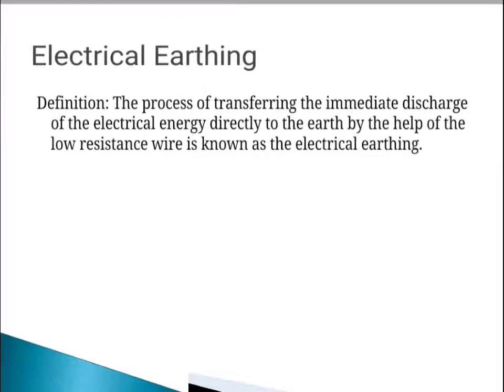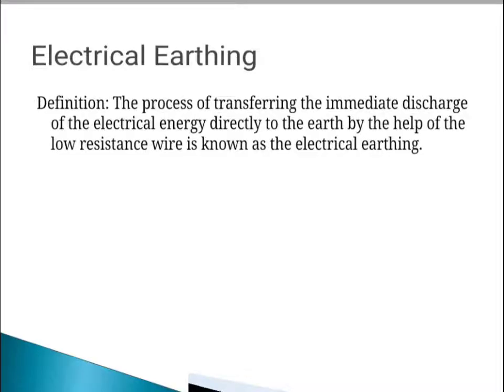The process of transferring the immediate discharge of electrical energy directly to the earth with the help of a low resistance wire is known as electrical earthing. Electrical earthing is done by connecting the non-current carrying part of the equipment, or the neutral of the supply system, to the ground.